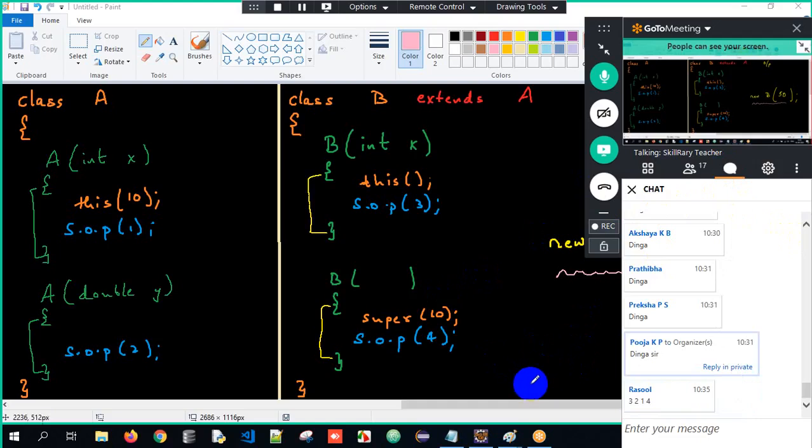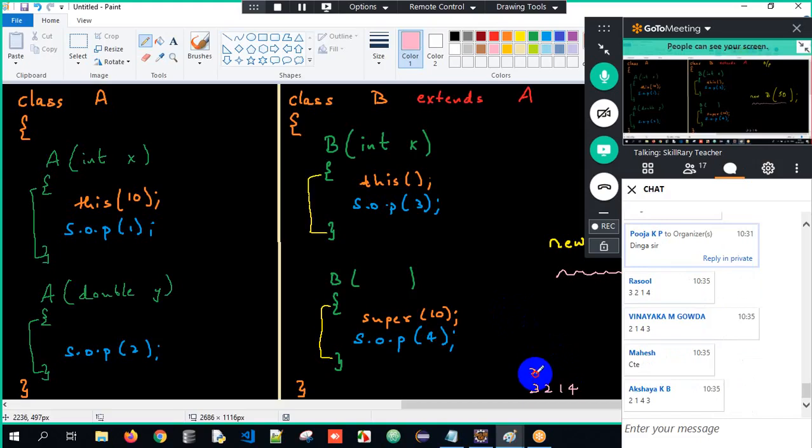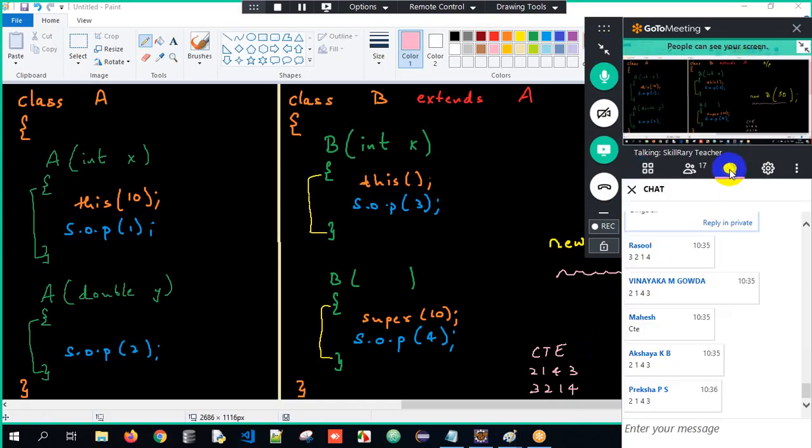Someone told the answer as 3, 2, 1, 4. Any other choice here? Any other answers here? He might be wrong. The output is 2, 1, 4, 3. Compile time error. Ignore syntax and all. Compile time error won't be there. So this is one option. Any other answers? Okay, great. That's enough, I believe. Now I'll start explaining over here.